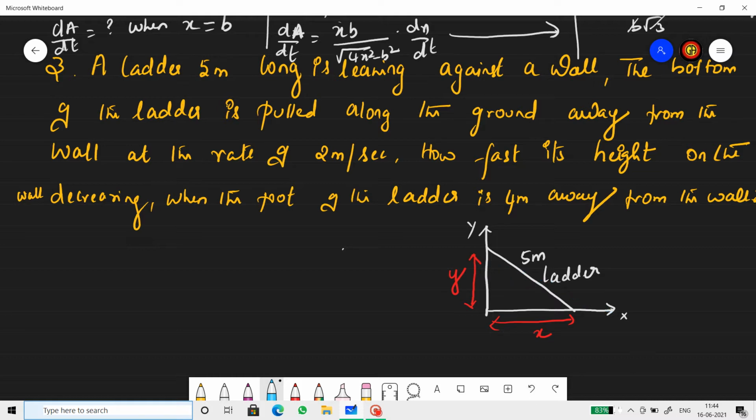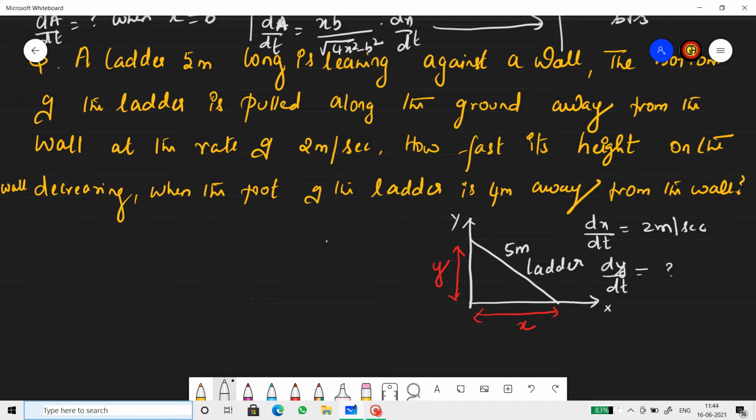The bottom of the ladder is pulled along the ground away from the wall at the rate of 2 centimeter per second. So the rate at which x is increasing, which is dx by dt, is given as 2 meter per second. How fast is the height on the wall decreasing? So the wall we took as y. So dy by dt is what they want us to find when the foot of the ladder is 4 meter away from the wall. So find dy by dt when x is 4.